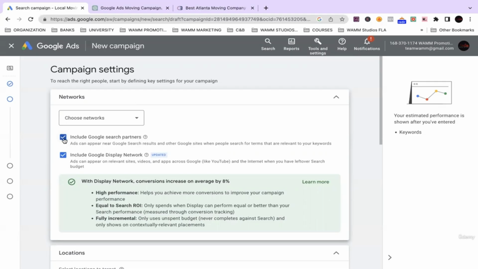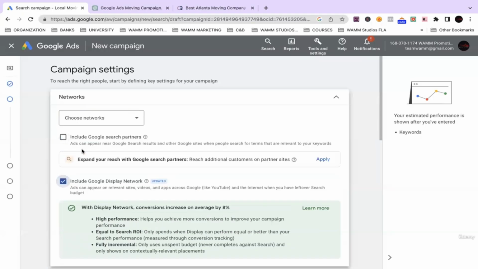So technically, that could be a good thing if Google is doing the right thing in placing your ad on a website that makes sense for your campaign. But if that's not the case, then that could waste your budget. Right now, display networks and Google search partners do work. That's why it's saying that your conversions can be increased by 8%. But sometimes, and this is just my opinion, I feel like Google is trying to spend your money the best they can. Right? So this is optional, but I'm just going to select no.